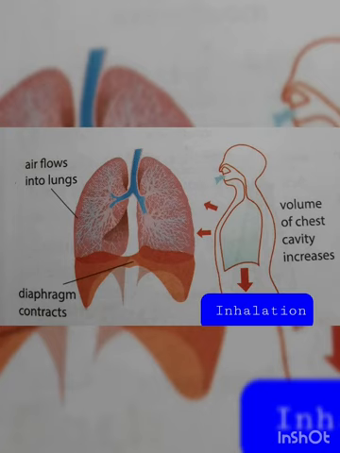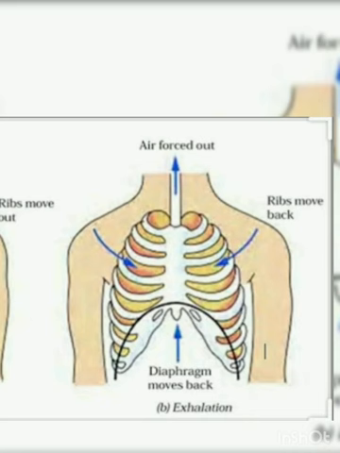As the chest cavity is increased, its pressure is lower than the atmosphere, and so air rich in oxygen will rush into the lungs through which pathway? Nose, nasal cavity, larynx, trachea, bronchi, lungs. Now from here they will go to the cells. We will come to that in the next part.